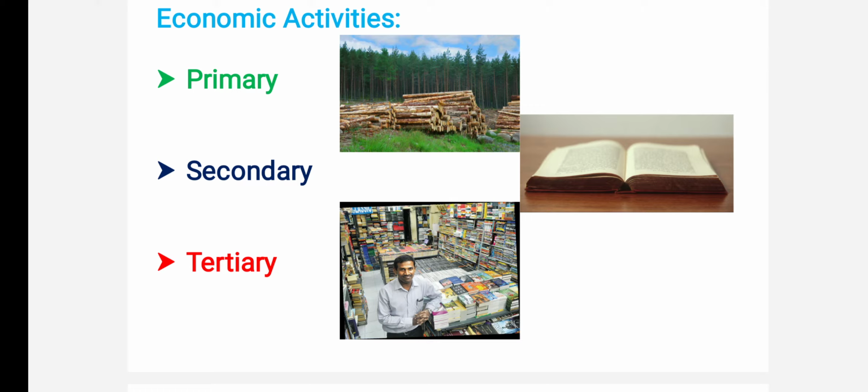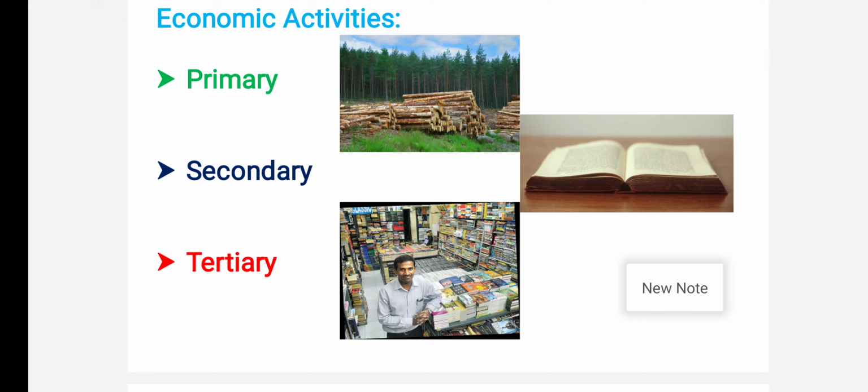In primary activities, people depend upon the natural resources. For example, a farmer depends upon land, soil, water. In secondary activities, people are involved in manufacturing of goods. Okay? In tertiary activities, people depend upon providing services like selling, buying, banking, commerce, trade, etc. Got it? Yeah. So let us discuss in detail each one of them.